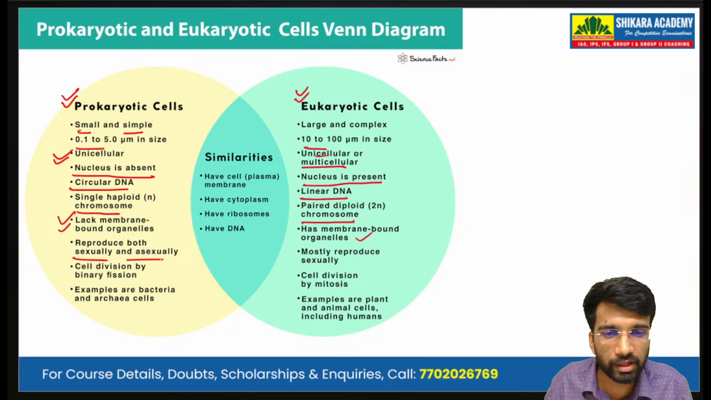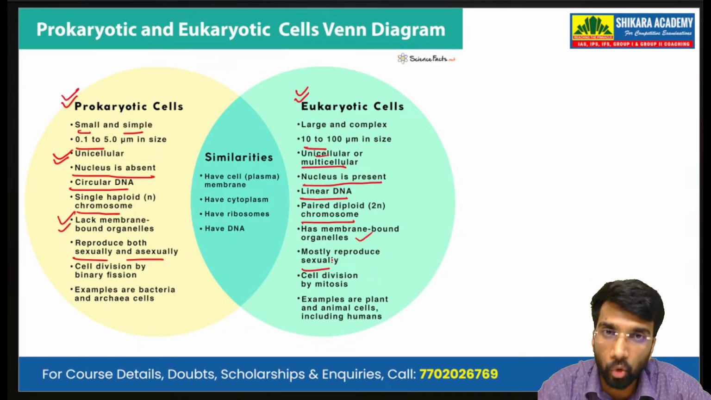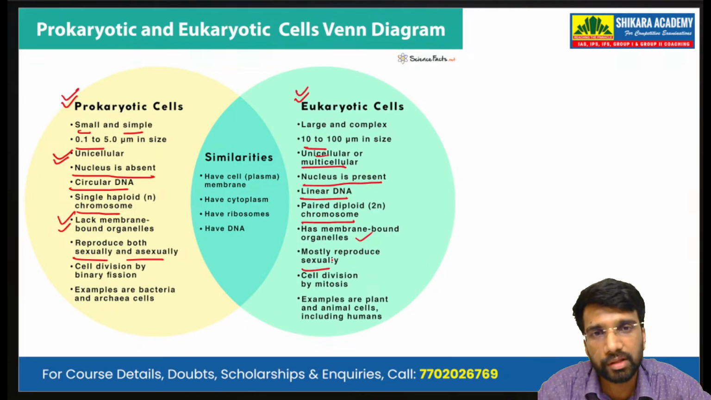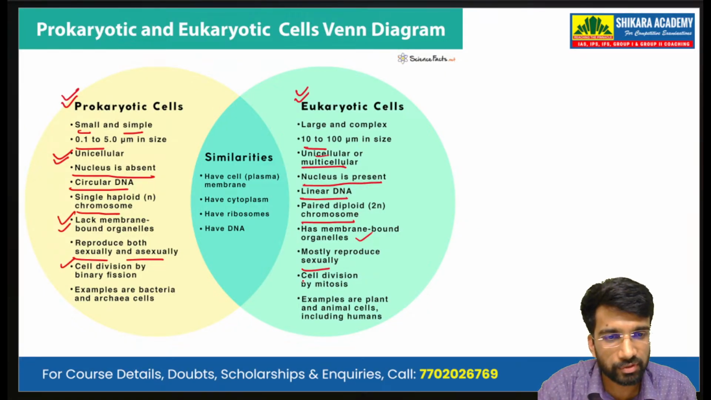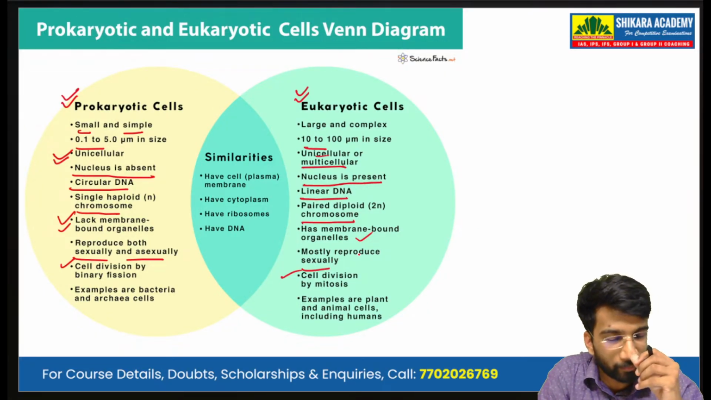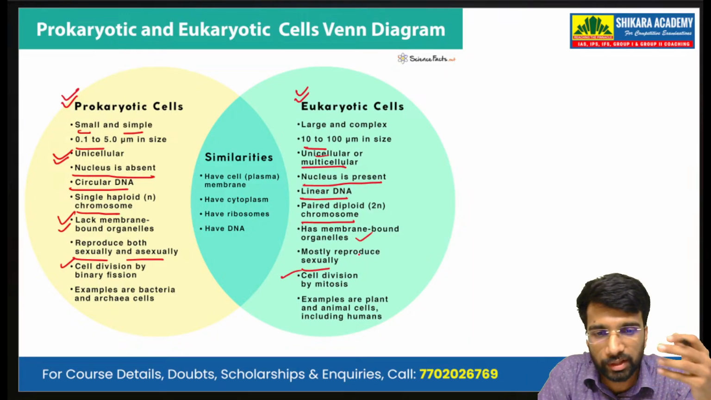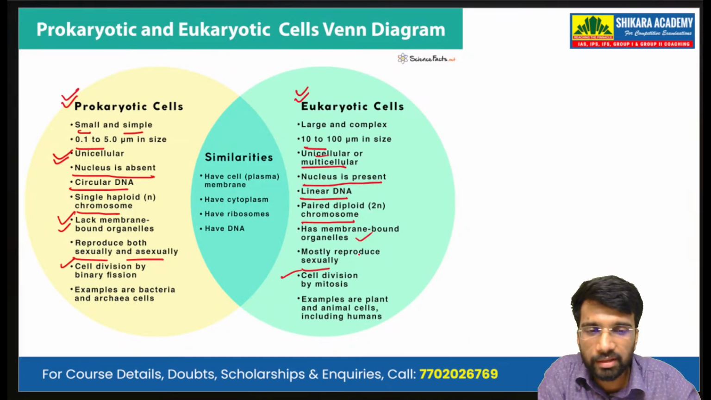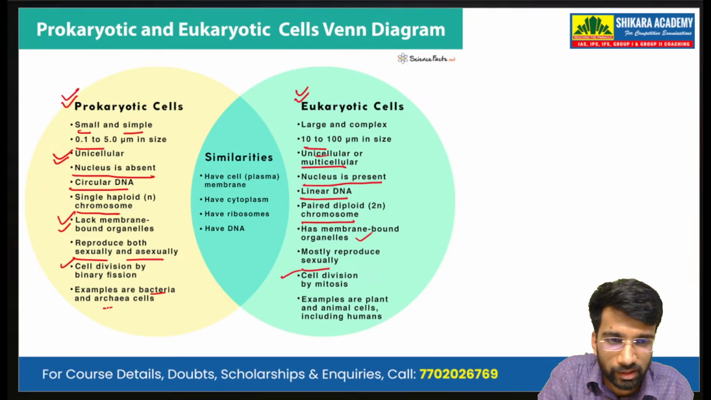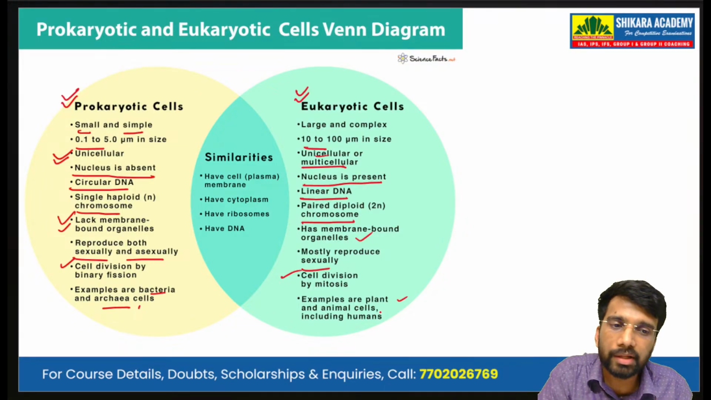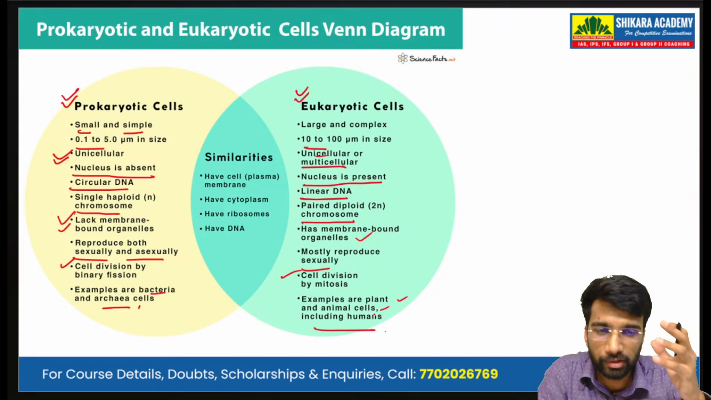Prokaryotes reproduce asexually, and the eukaryotic cells mostly reproduce sexually. Cell division in prokaryotes is by binary fission. Division in eukaryotes is by mitosis. We'll be looking at mitosis and meiosis in the second half of today's class. Examples of prokaryotes are bacteria or archaeal cells, and examples of eukaryotes are plant cells and animal cells, including humans.